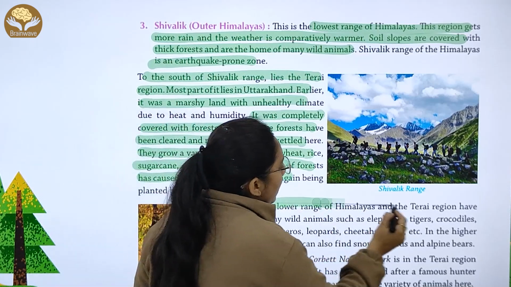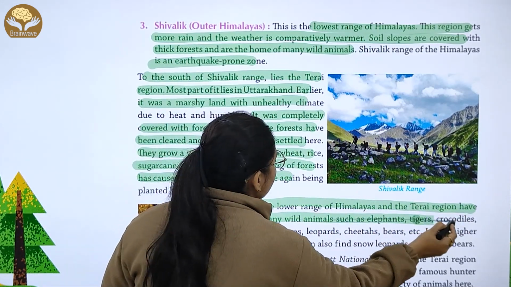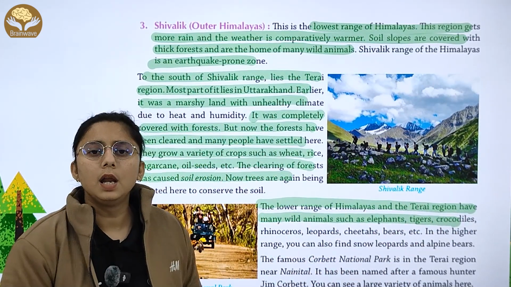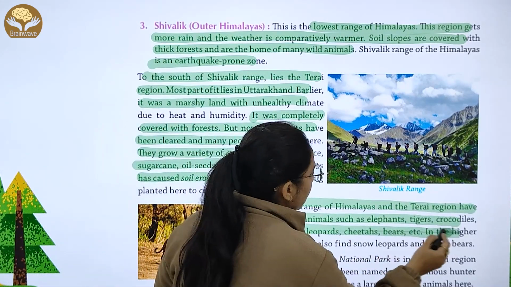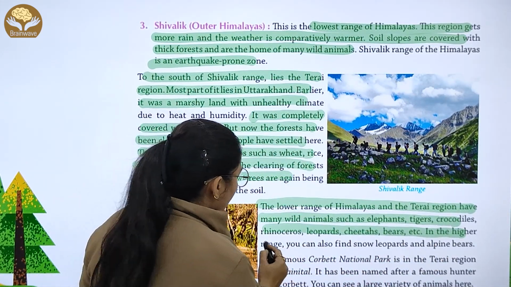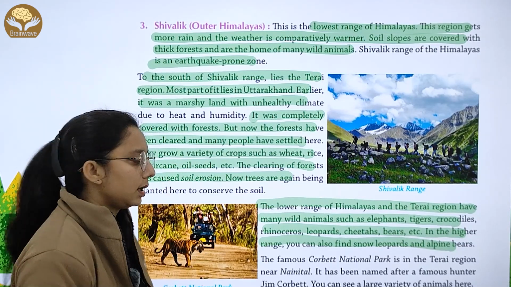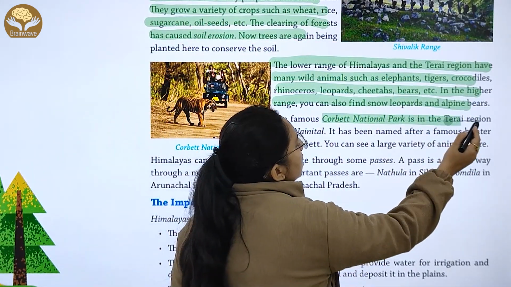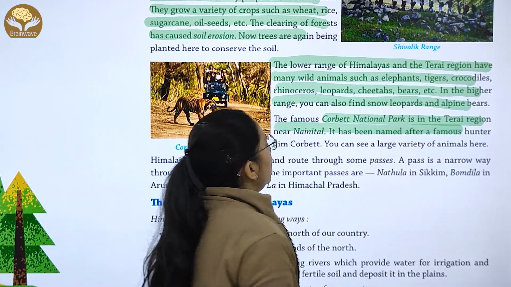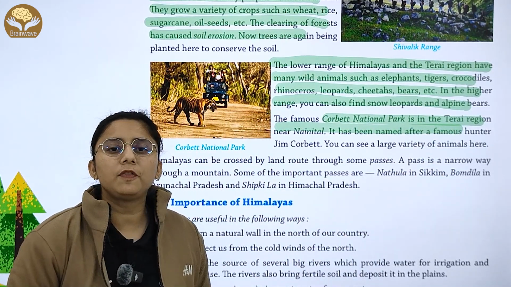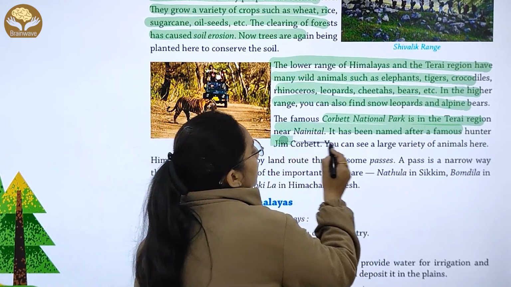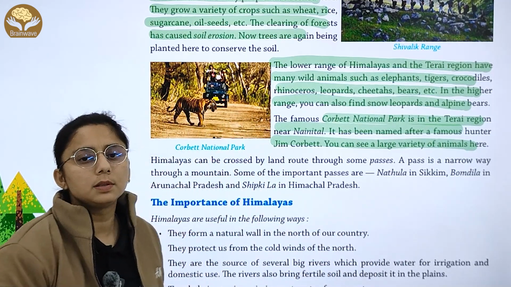Now the lower range of the Himalaya and the Terai region have many wild animals such as elephant, tiger, crocodile, rhinoceros, leopard, cheetah, bear. In the higher range, you can also find snow leopards and alpine bear. The famous Corbett National Park in the Terai region near Nainital has been named after the famous Jim Corbett. You can see a large variety of animals here.